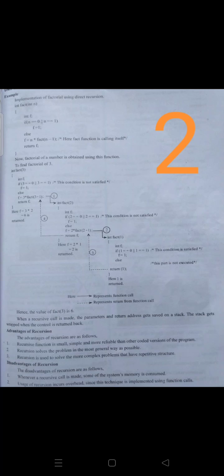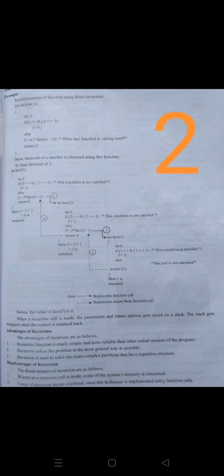So it calculates 3 into 2 into 1. Hence the value of factorial 3 is 6. So when a recursive call is made, the parameters and return address get saved on a stack. Stack means arranging one after the other. So the stack gets wrapped. Wrapped means combining all, depending on the given formula. Here it has given multiplication, right? So after wrapping 3, 2, 1, that is 3 into 2 into 1.